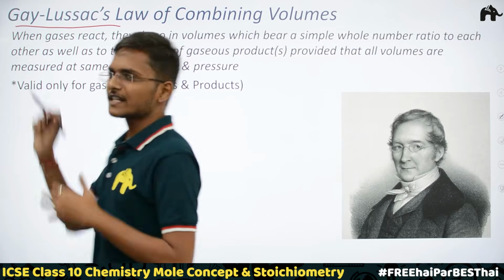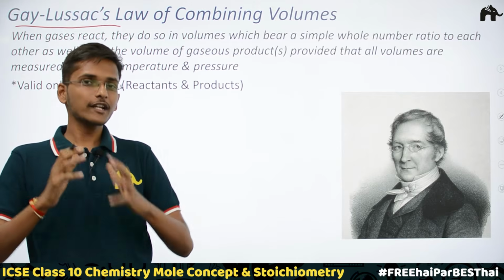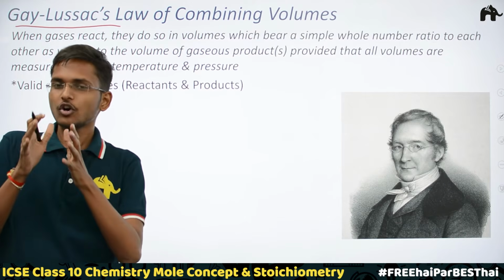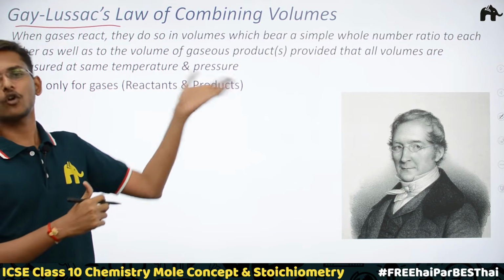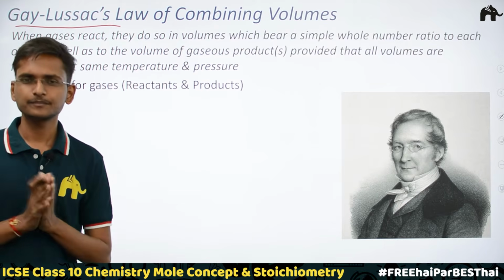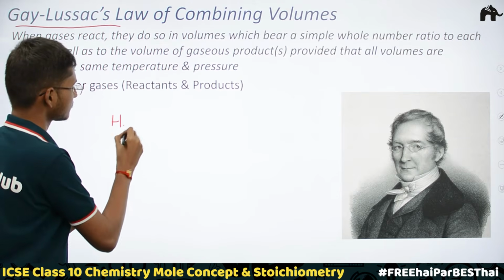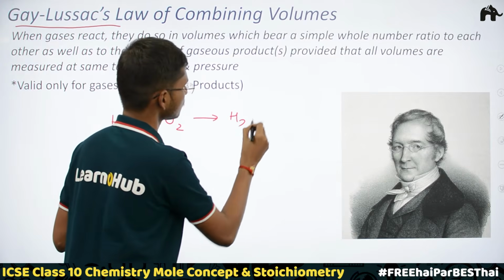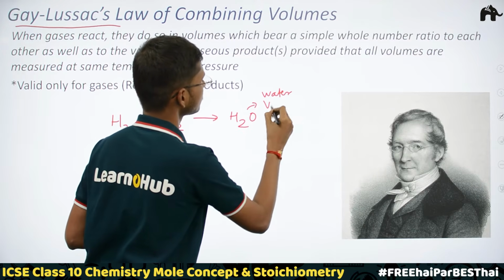Okay, now before understanding what actually Gay-Lussac stated in his law, first let's try to understand what actually he observed. Okay, and based on his observation, he gave that law. So understanding the observation is very important because once you know what he observed, you can easily state his law. Okay, you can easily write his law. So what he did is in 1800s, like in 1808 sometime, he observed this reaction, the reaction of hydrogen with oxygen to form water vapor. Okay, so this is not the liquid water, this is water vapor.